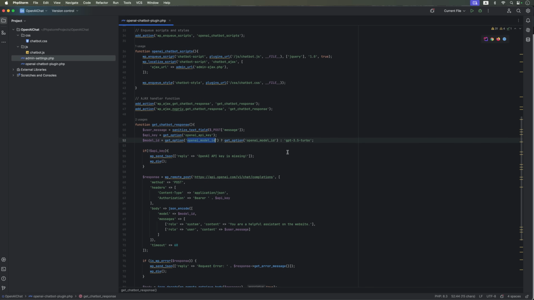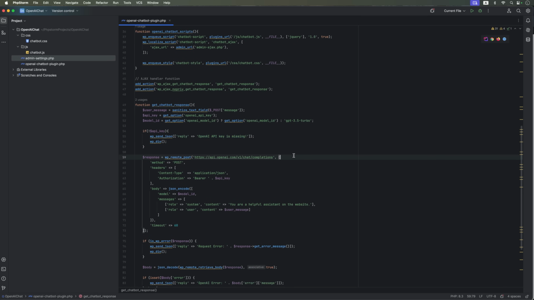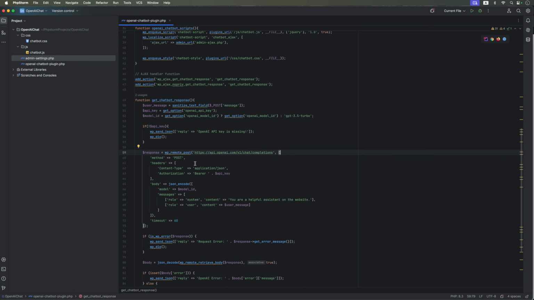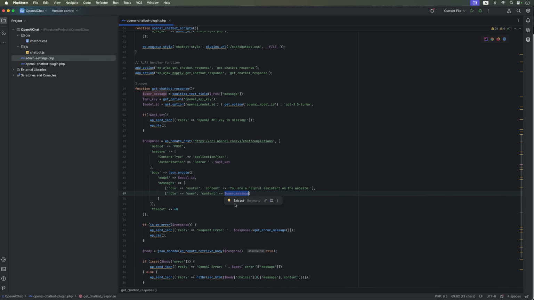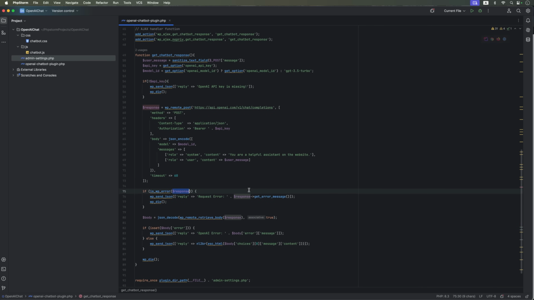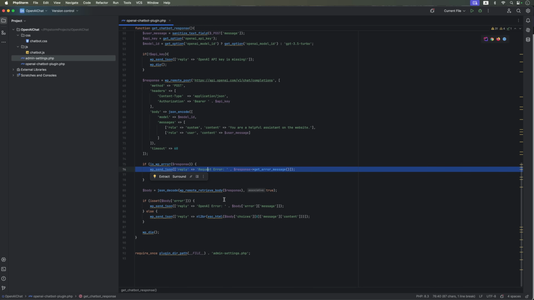If either of those is missing, we'll display a message in the chat: "OpenAI API key is missing." The script then connects to the endpoint you see on your screen and sends a post request with JSON. This includes the model ID, the API key, and the user's message. We'll wait for a response with a timeout in place. If there's an error, it will show up in the chat.